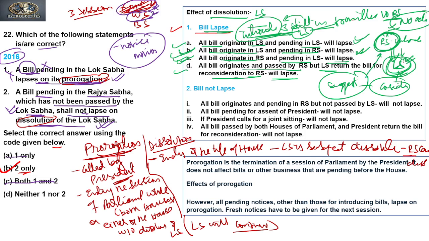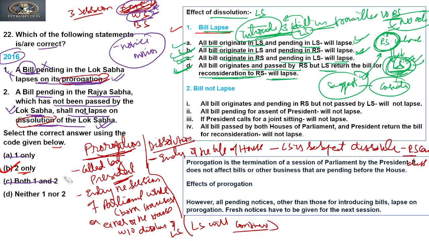Clear? If before the Rajya Sabha agrees or disagrees with the suggestions or amendments proposed by the Lok Sabha, the Lok Sabha gets dissolved, then the bill will also lapse in the case of dissolution of the Lok Sabha.